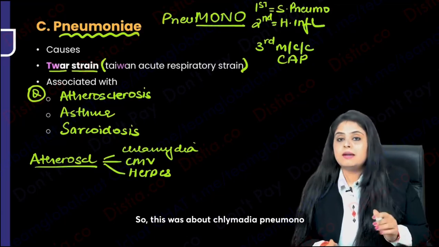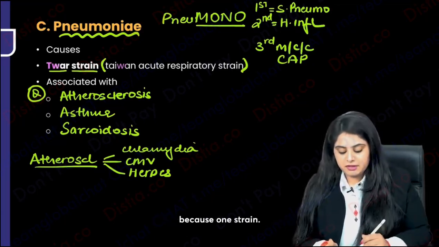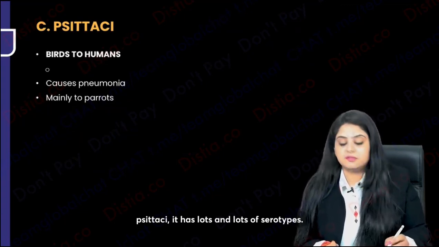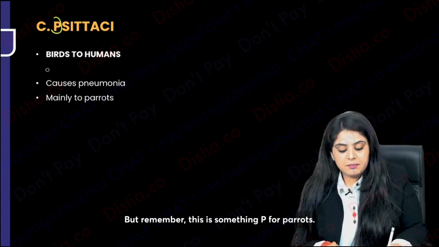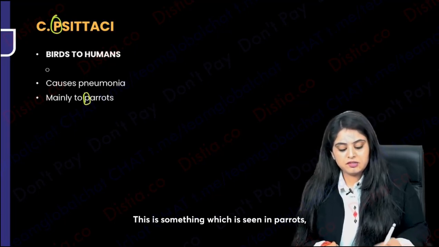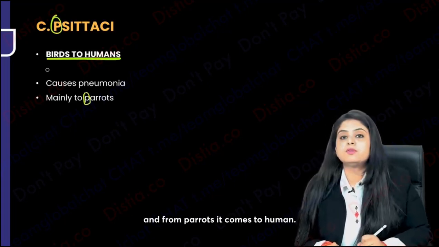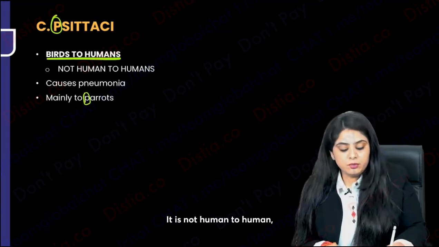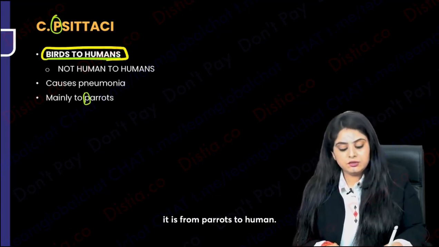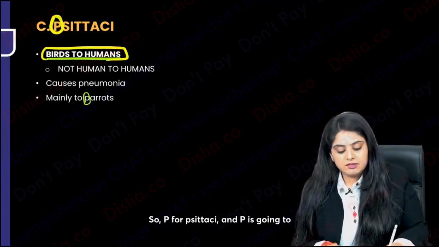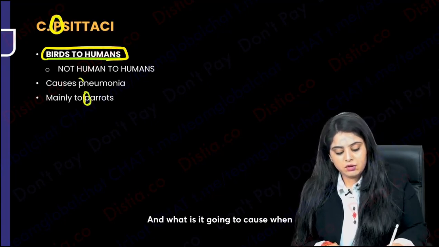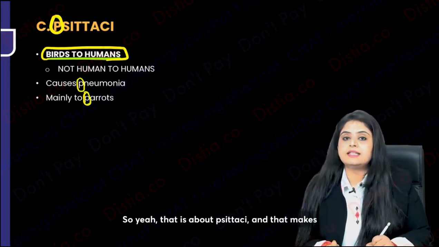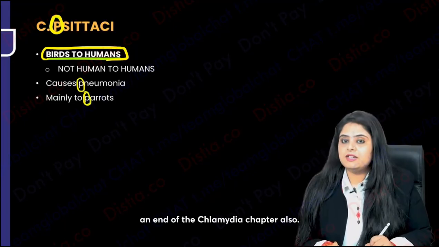Okay, so this was about Chlamydia pneumoniae because one strain, but when I come to Chlamydia psittaci, it has lots and lots of serotypes. But remember, P for parrots. This is something which is seen in parrots, and from parrots it comes to human. There is no human to human transmission known over here. It is from parrots to human. So P for psittaci and P is for parrots, and what is it going to cause when it comes to us? It causes pneumonia. So yeah, that is about psittaci, and that makes an end of the Chlamydia chapter also.